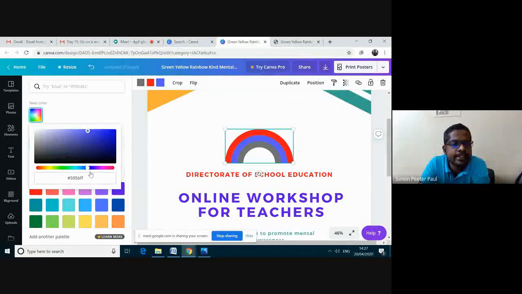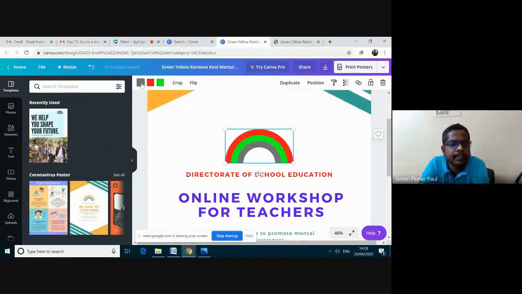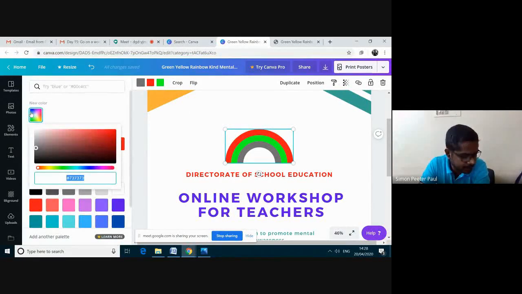Now I'm moving this pointer. I'm going for this. I can select any color. Then again, I'm clicking here. I'm going for this template.